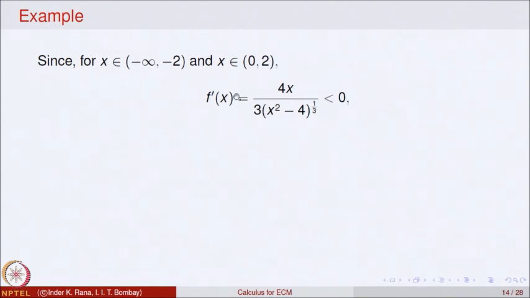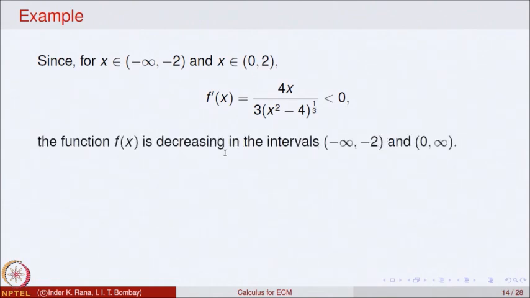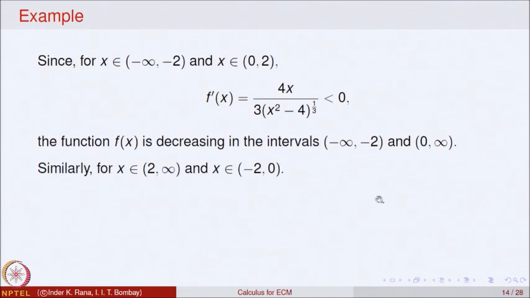So, that means in this interval the function is decreasing, and in this interval the function is decreasing. So, let us write that observation, that the function is decreasing in the interval minus infinity to minus 2 and 0 to 2. It should be 0 to 2.